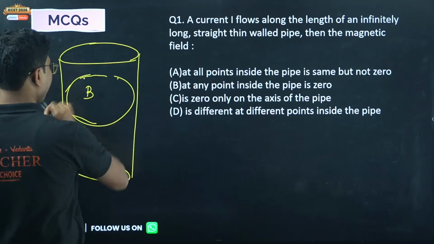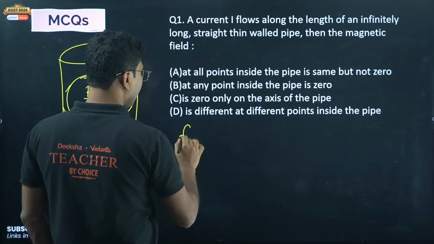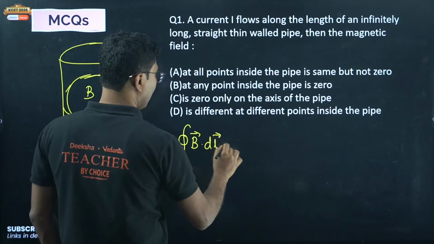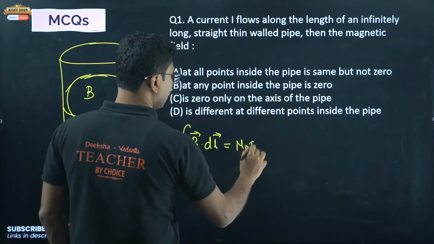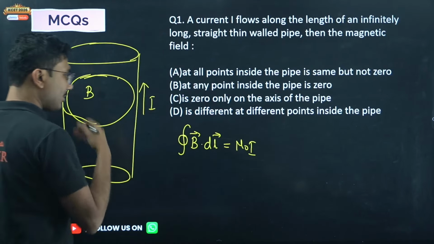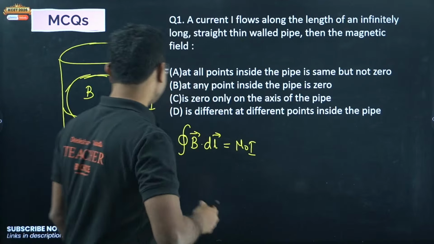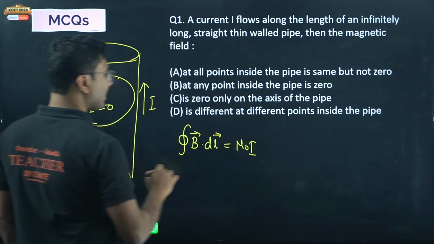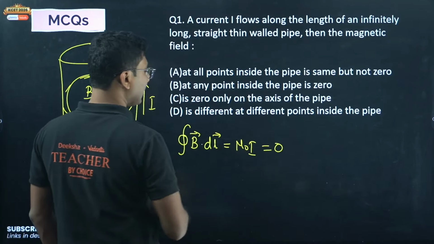We know that the closed integral of B dot dl equals mu naught I. Now all the current flows along the surface because it's a pipe, so inside the pipe the current is 0. So B dot dl must be 0.